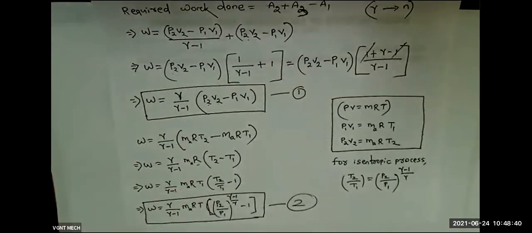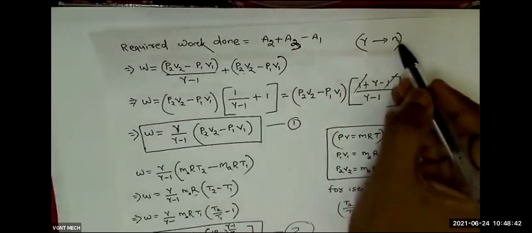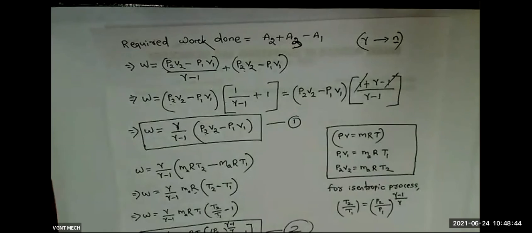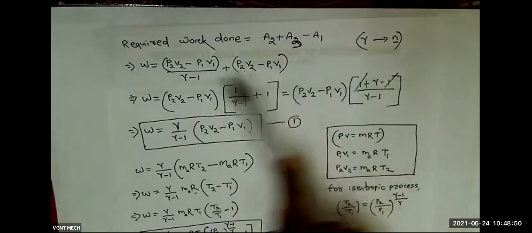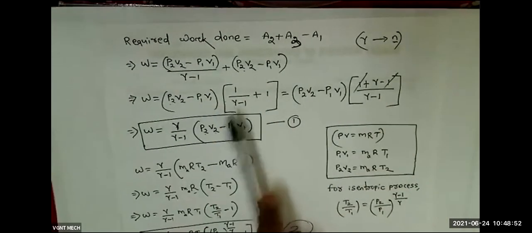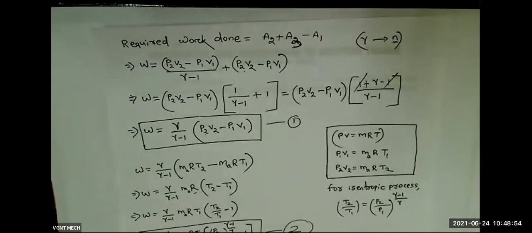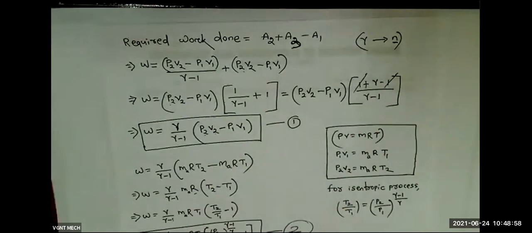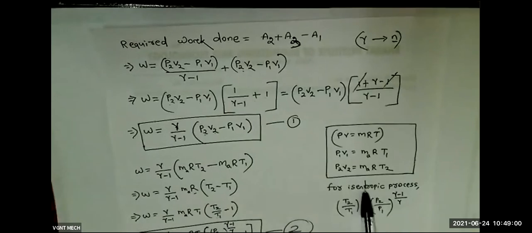Okay, so separately we are not going to waste time on the derivation of this polytropic process. The only difference is if they are asking regarding polytropic process, instead of gamma, you have to write small n. The diagram, figure, theory, everything will remain same. Just replace gamma with n. If they are asking isentropic process, then this gamma.